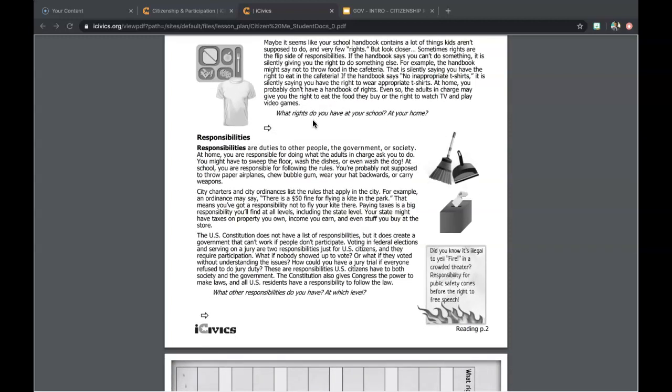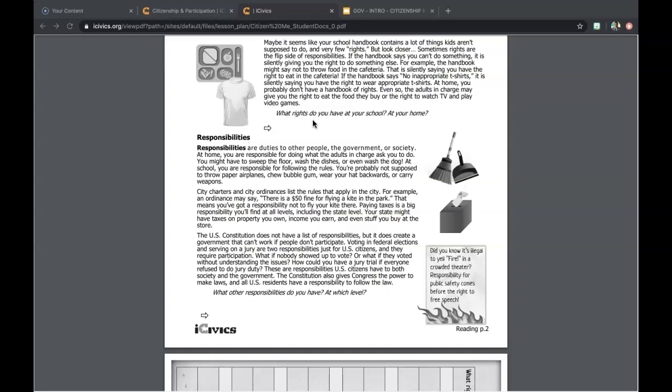So maybe it seems like your school handbook contains a lot of the things kids aren't supposed to do, and very few rights. But look closer. Sometimes rights are the flip side of responsibilities. If the handbook says you can't do something, it is silently giving you the right to do something else. For example, the handbook might say, do not throw food in the cafeteria. That is silently saying that you have the right to eat in the cafeteria. If the handbook says no inappropriate t-shirts, it is silently saying that you have the right to wear appropriate t-shirts.